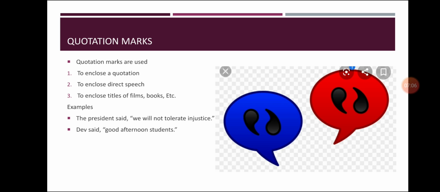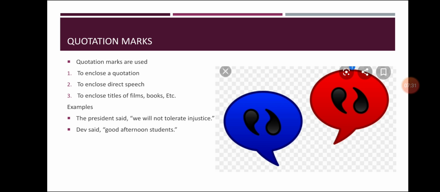Next, quotation mark. Quotation marks are used to enclose a quotation, to enclose direct speech, to enclose titles of films, books, etc. Basically, we use quotation marks to enclose a quotation. Whenever we want to quote something, then we use this mark.